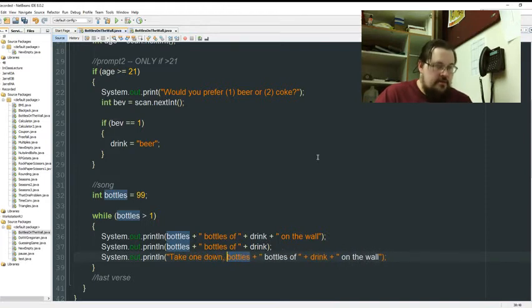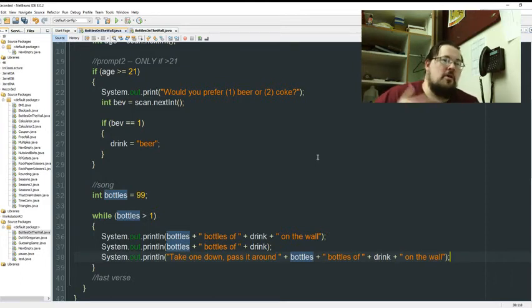Take one down, pass it around. Bottles of blank on the wall. Okay, now here's the problem. We haven't updated our value yet. We know we're subtracting, but as part of the song, we go down by 1. 99 bottles of blank on the wall, 99 bottles of blank, take one down, pass it around, 98 bottles.